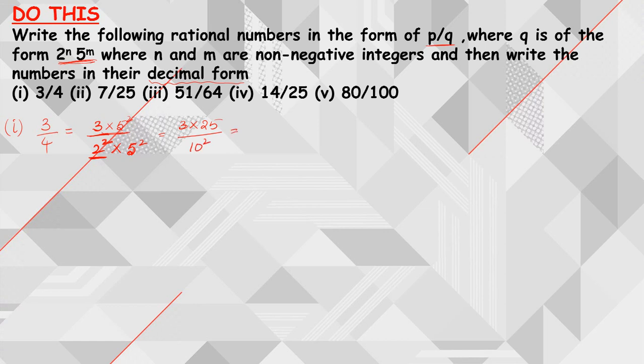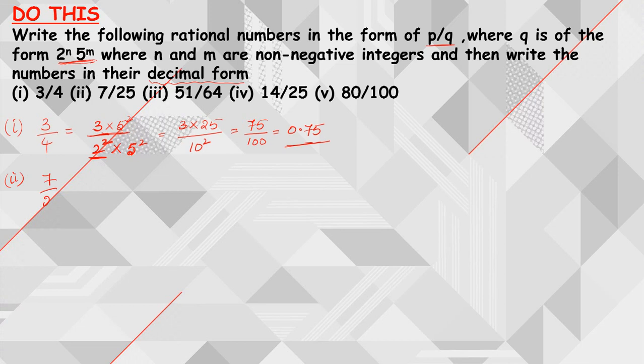So 25 3s are 75 divided by 100. 75 divided by 100, I can write it as 0.75. So without actually dividing, we have directly found out the decimal expansion of this 3 by 4.